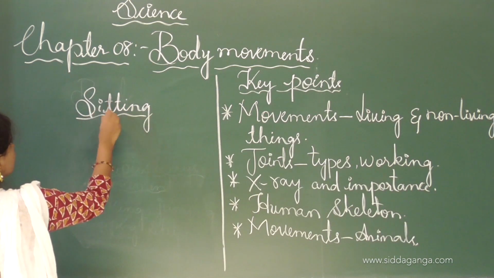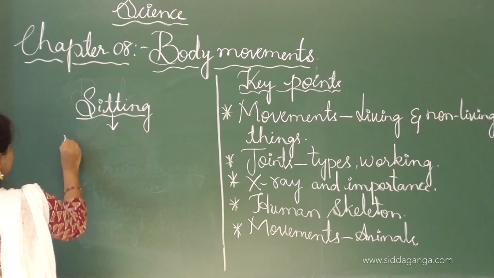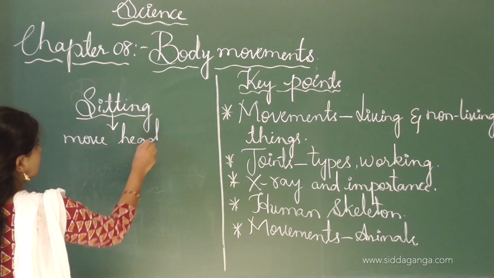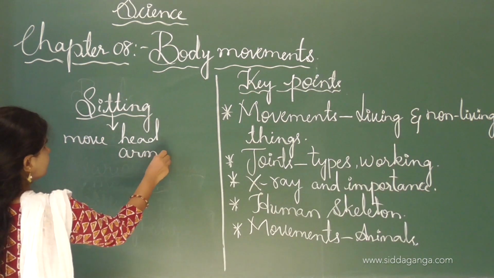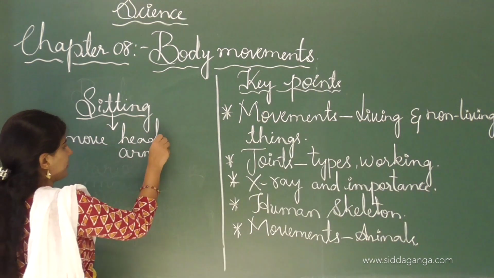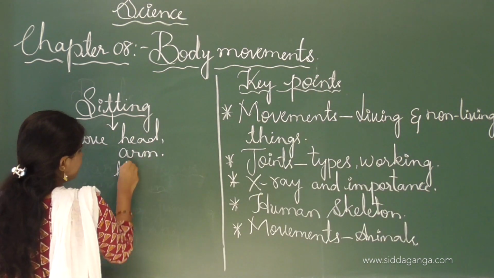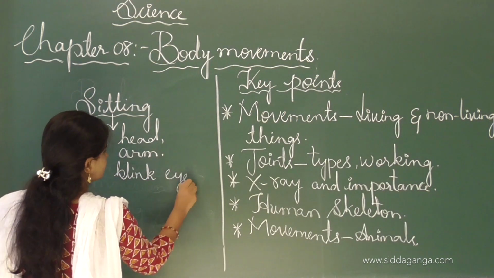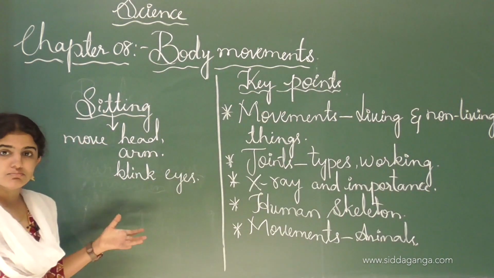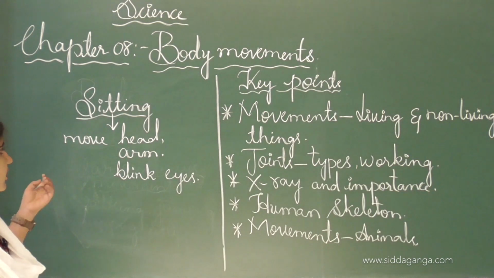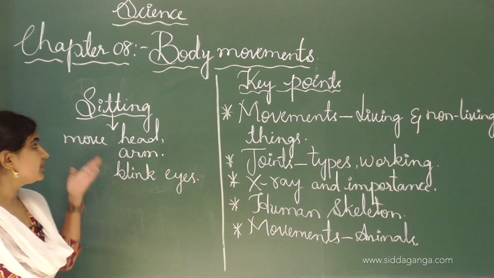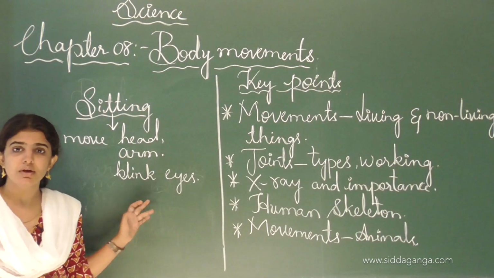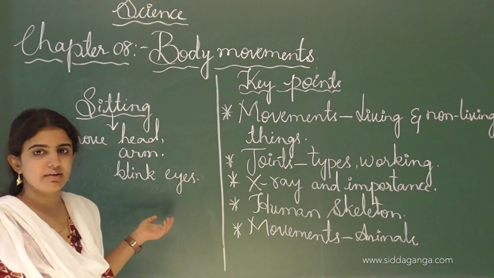During sitting, we move our head, arm, blink eyes, etc. We can move our body parts according to the situation. See, even sitting also, we move our head, arm, and blink our eyes. So many times we blink our eyes.